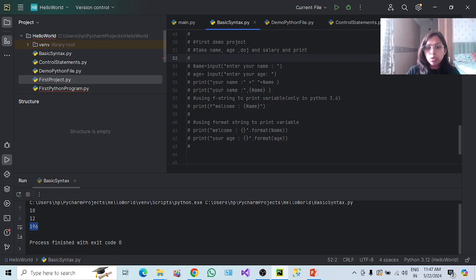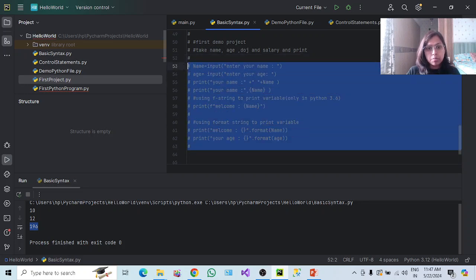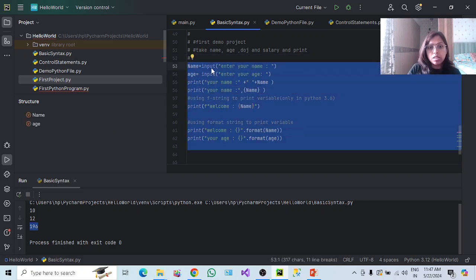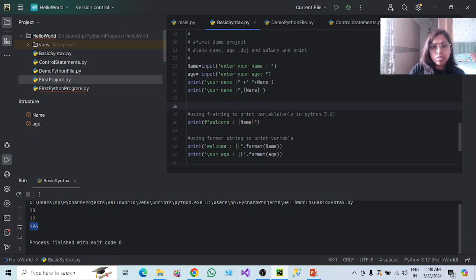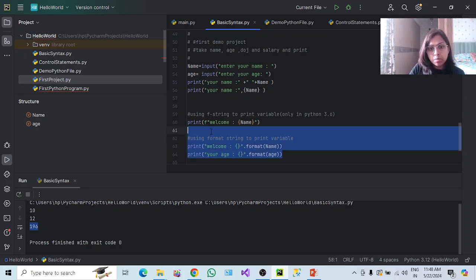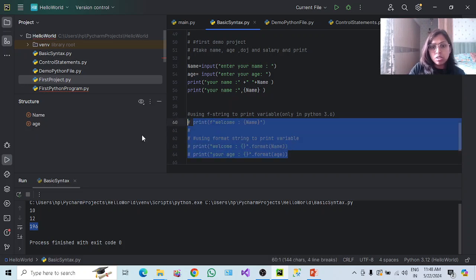So we have to take the name from the end customer. Okay, so let me uncomment this. Now you can see what we have to do. I have already told you, right, in order to get the value from the end customer, we have to use the input function. So enter your name, and then we have to store this into the variable. So I have created a name variable, and I have created another variable with age. Okay, and then I have put this value here as your name. Let me comment this.